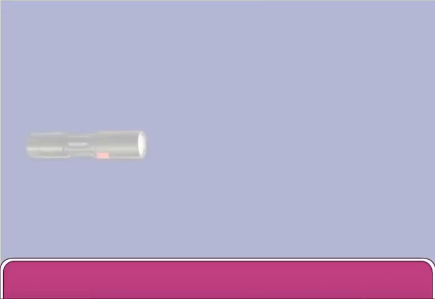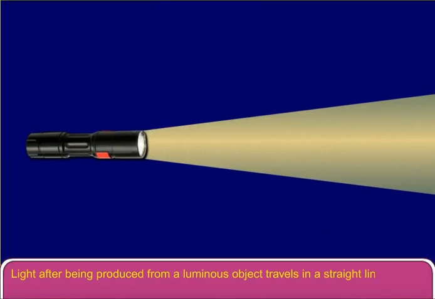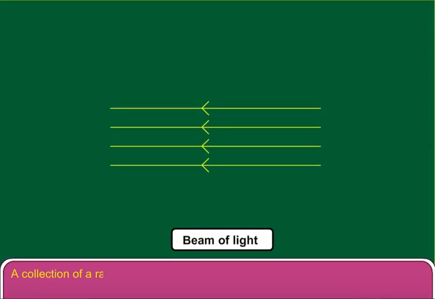Properties of light. Light, after being produced from a luminous object, travels in a straight line. A straight line along which the light travels is known as a ray of light. A collection of rays of light is called a beam of light.